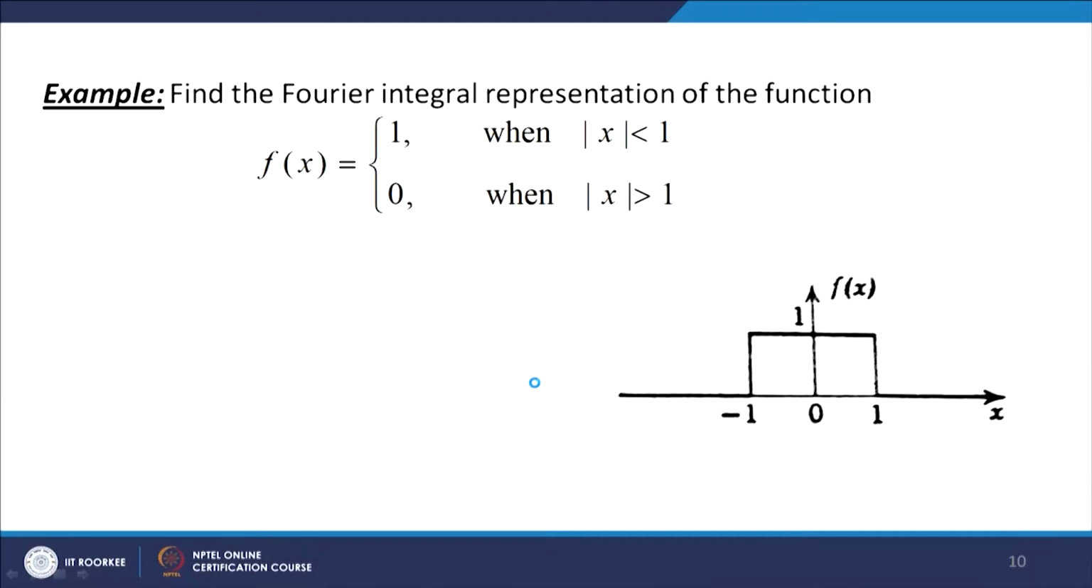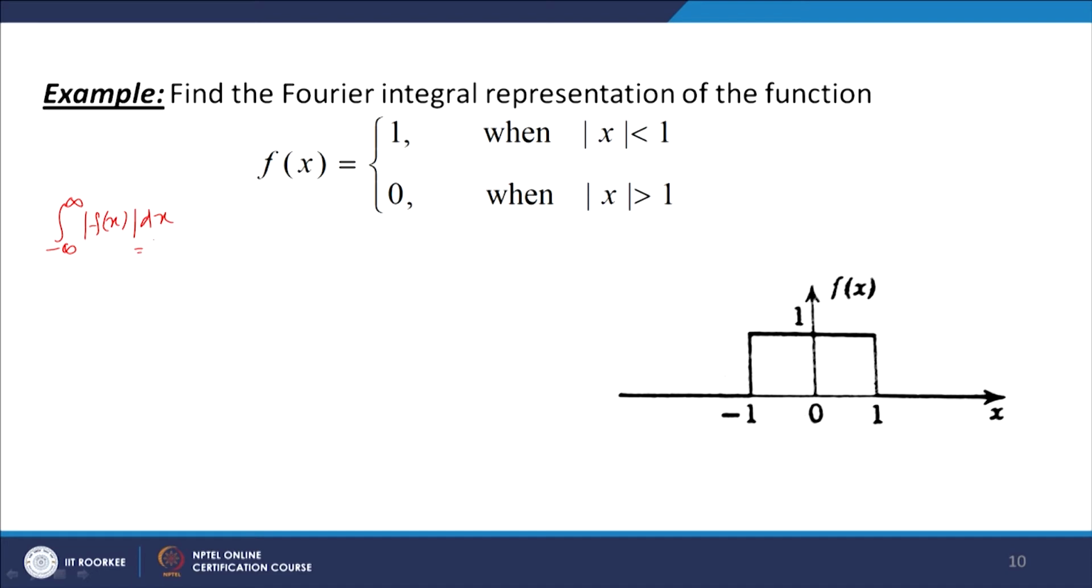So, the range is now minus infinity to infinity and the summation has been replaced by integration. Let us find the Fourier integral representation of the function f(x) equal to 1 when |x| is less than 1, and 0 when |x| is greater than 1. You can see that f is piecewise continuous on every finite interval, and moreover that the integral over minus infinity to infinity of |f(x)|